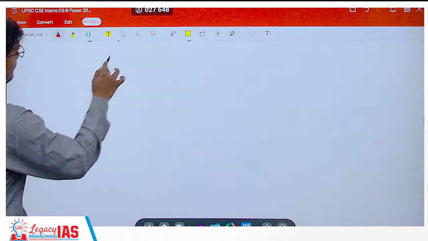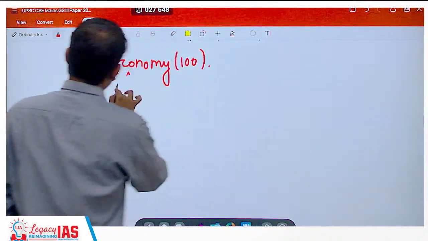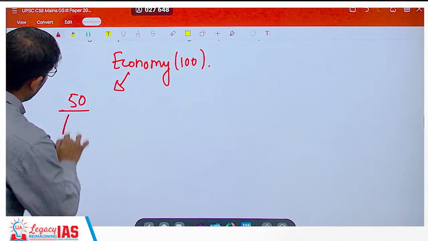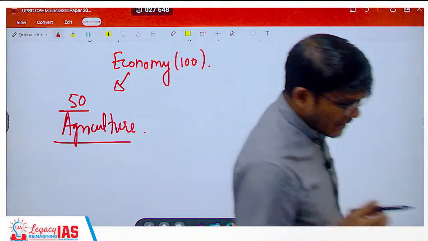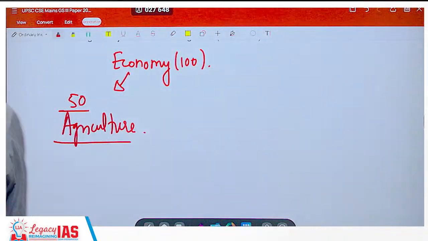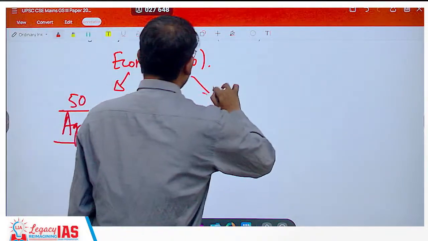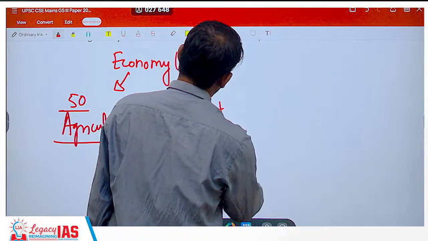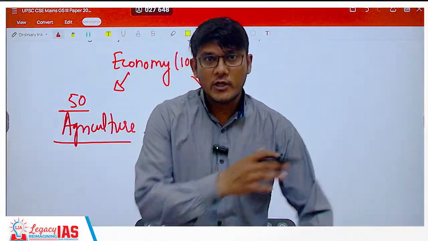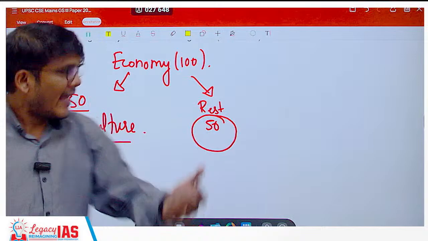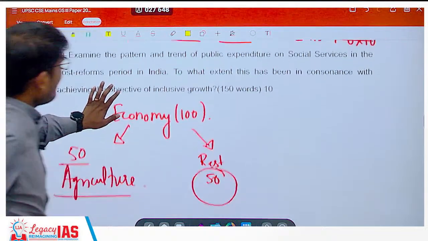More important in this, since I am saying economy questions are of 100 marks, 50 marks have been asked only from agriculture. Only from agriculture. Agriculture is very important. In every lecture I talk about the importance of certain topics. When I teach agriculture, I do mention how important this is, and the rest of the economy consisted of 50 marks. So you can see the importance of agriculture, which was there since the last 4 or 5 years, has still been maintained. Having said that, let's start with the analysis.